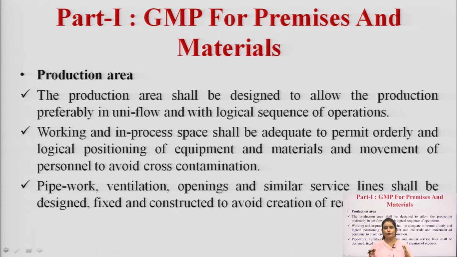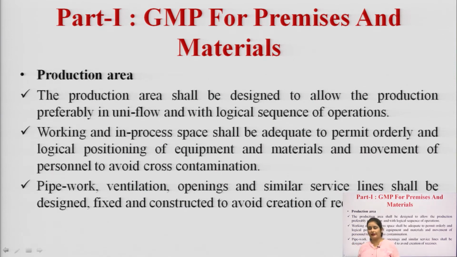The area should be designed such that cross contamination is minimized, and working and in-process space shall be adequate to permit orderly and logical positioning of equipment and material, and movement of personnel to avoid cross contamination. These are all points which we have to keep in mind while constructing the production area.